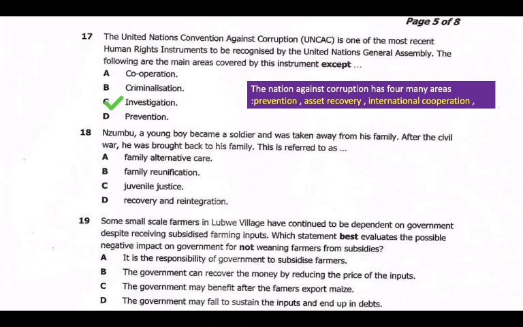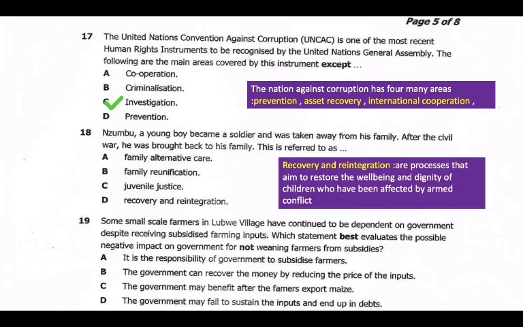Then we can look at question 18. Mzumbu, a young boy, became a soldier and he was taken away from his family after a civil war. He was brought back to his family. This is referred to as, okay, so we have recovery and reintegration. So I hope this part is, if you look at the Convention on the Rights of the Child, that particular part when it comes to the Bill of Rights, and then also the documents that are binding and not legally binding.